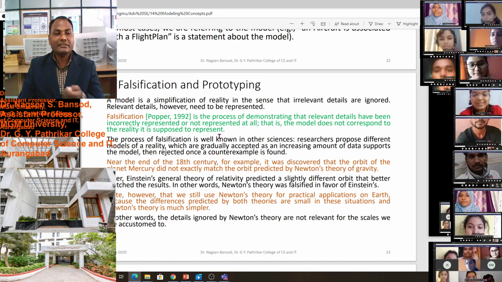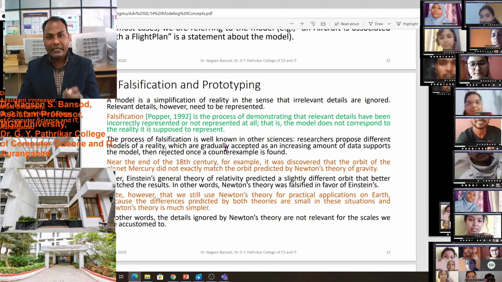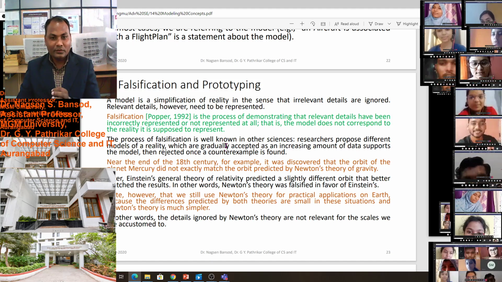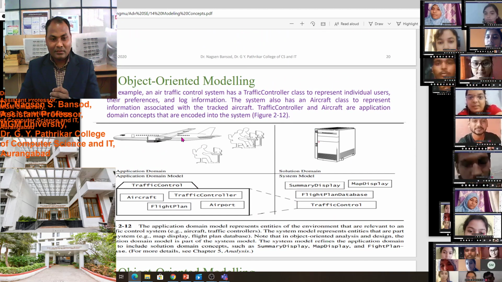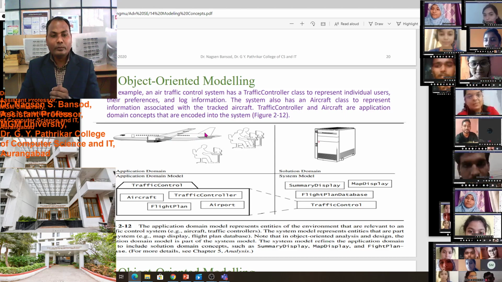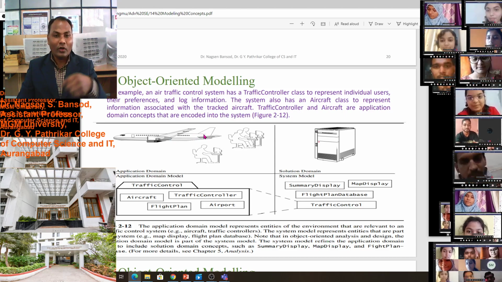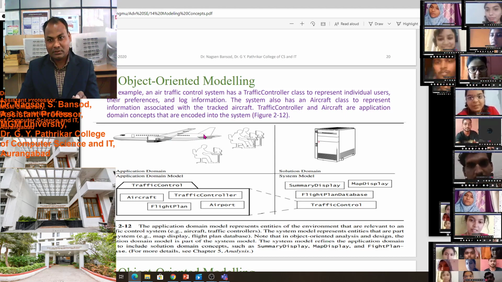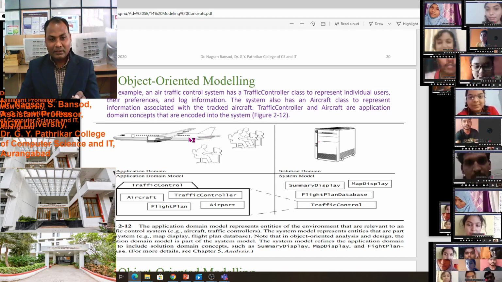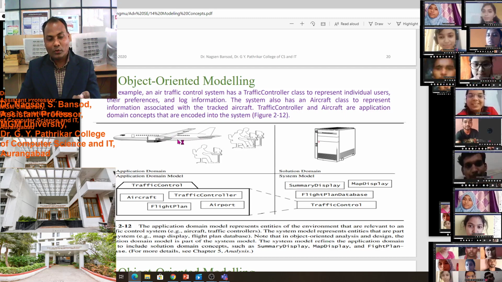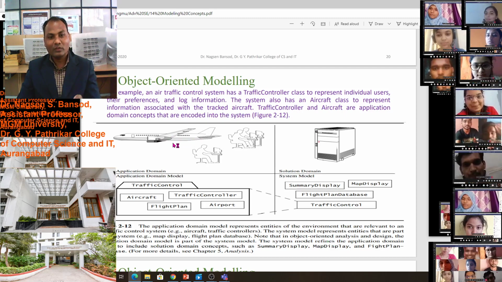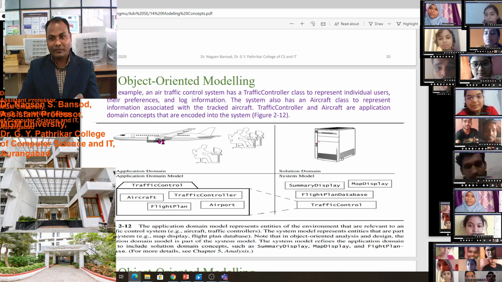We are at falsification. You see this flight. All the components of this flight are not visible to us. But this is the flight. We can show this is the actual flight. This is the falsification.